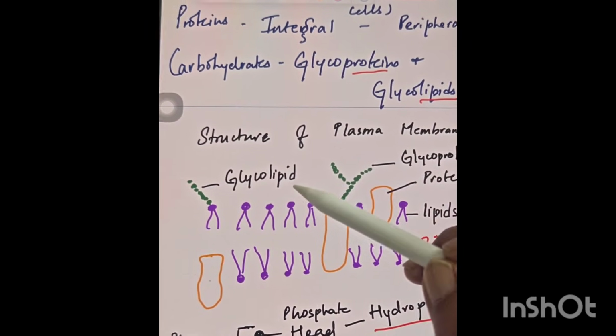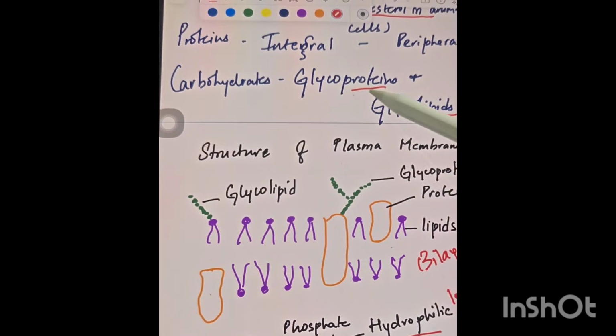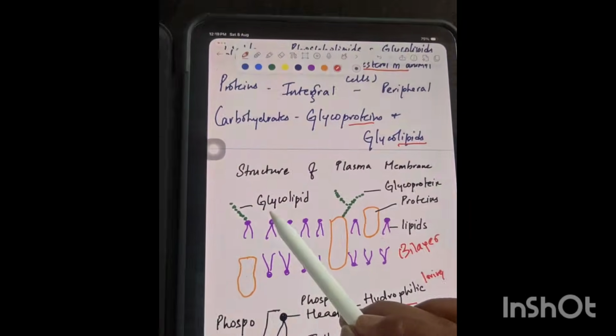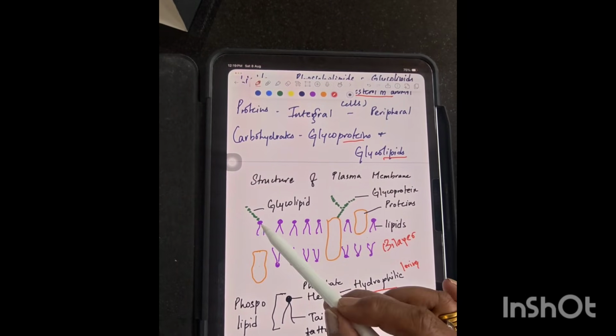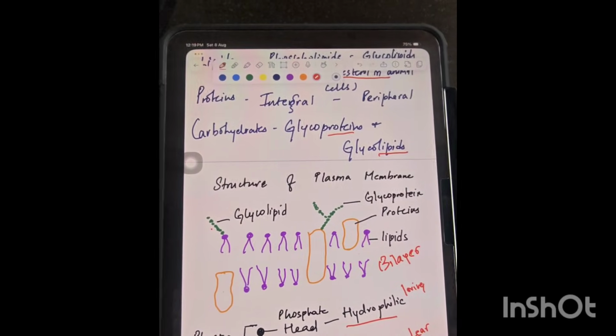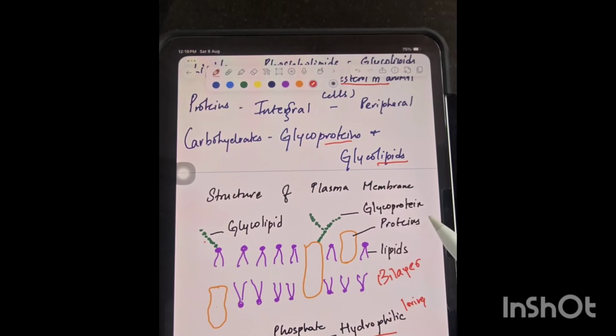And the third thing is the carbohydrate compounds, that is glycoprotein and glycolipids. So here, if the lipid is connected to the phospholipid, it is called glycolipid. If it is connected to this protein, it is called glycoprotein.